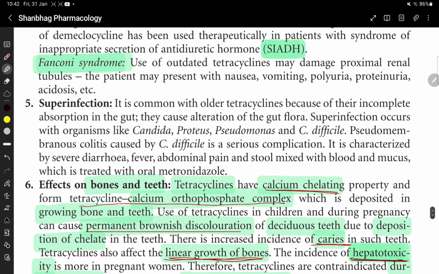Superinfection. It is common with older tetracyclines because of their incomplete absorption. They cause alteration of the gut flora. Superinfection occurs with organisms like Candida, Proteus, Pseudomonas, and Clostridium difficile. Pseudomembranous colitis with Clostridium difficile is a serious complication.